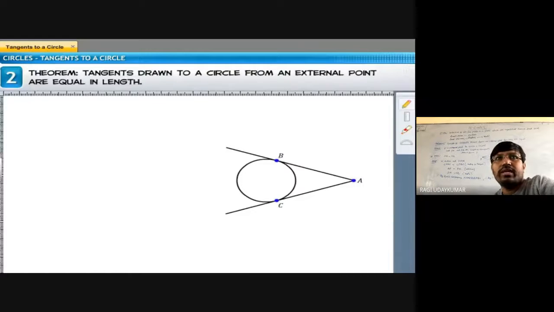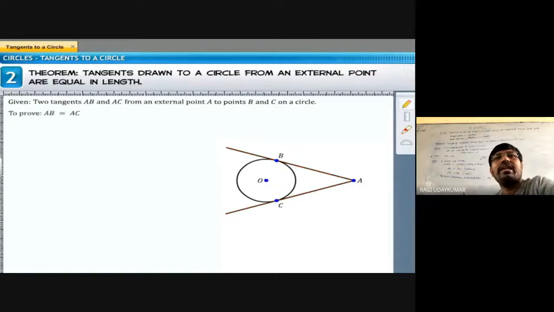Actually, you may get a doubt. Once again I am reminding you, length of the tangent is a separate definition. You may get a doubt: tangent is a line, sir, length of the tangent, how is it possible? Most of the students will get this doubt. It is given in the textbook also. Now you have to read the textbook; if you read the textbook, you will not get these doubts. And here we need to prove AB equal to AC. Join point A to O, and O to B, O to C.